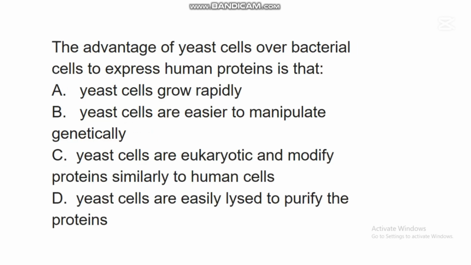The next question says, the advantage of yeast cells over bacterial cells to express human proteins is that A. Yeast cells grow rapidly. B. Yeast cells are easier to manipulate genetically. C. Yeast cells are eukaryotic and modify proteins similarly to human cells. D. Yeast cells are easily lysed to purify the proteins.